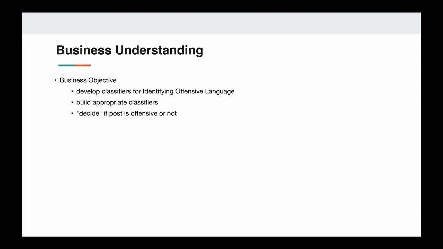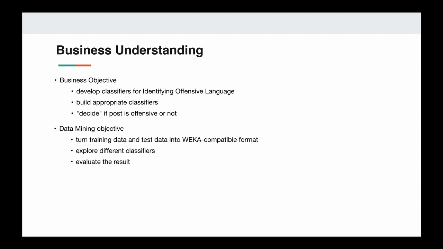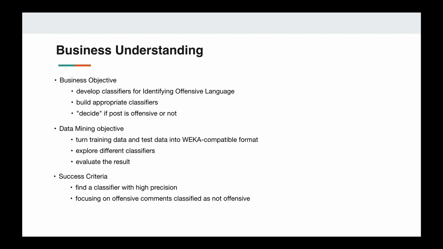The primary goal of this project is to build appropriate classifiers which can be applied to unclassified data, in this case social media posts, and decide whether the post can be considered offensive or not. The data mining objective is to turn the training dataset and the test set into Weka-compatible format and then explore different classifiers and evaluate the result. Our success criteria is to find a classifier with a relatively high precision, while especially focusing on the number of offensive comments classified as not offensive.